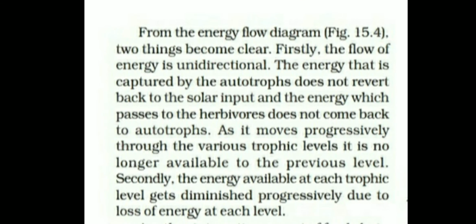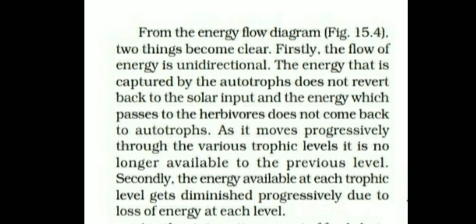The second important part is that energy flows from the sun to plant, plant to herbivore, herbivore to carnivore, and it is a unidirectional flow of energy. Energy flows in only one direction. So herbivore energy will not come back to the plant. Only plant energy is transferred to the herbivore.